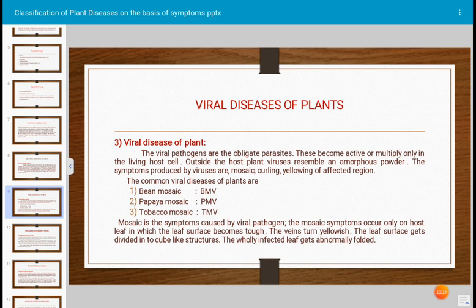Okay, mosaic is the symptom which is caused by viral pathogen. The mosaic symptoms occur only on the host leaf, in which the leaf surface becomes tough, the veins turn yellowish, the leaf surface gets divided into cube-like structures, and the wholly infected leaf gets abnormally folded.